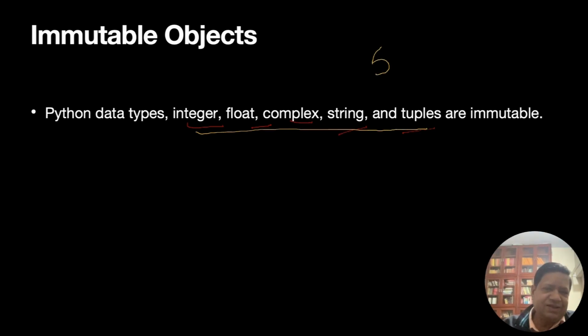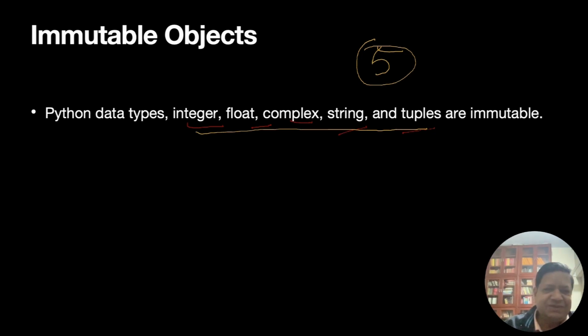So when I have integer 5, this integer cannot change. Once it is created, it will be there in the memory and it cannot change. Mutable means which can change, and immutable means which cannot change. Once I create an object 5, it will remain there until I stop the program. Stop means I exit the program. So everything is lost. All the objects are lost. Same thing with float, complex, string, tuple.